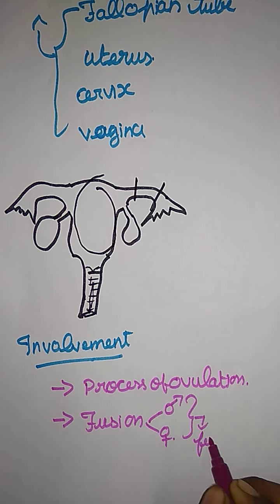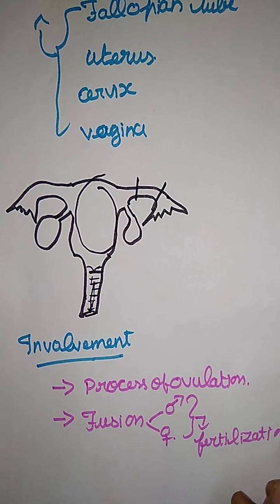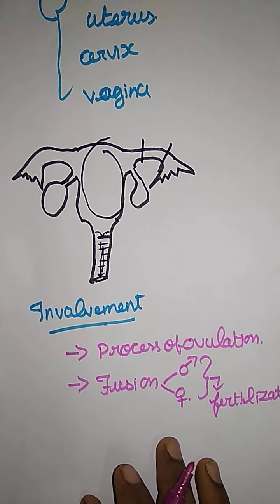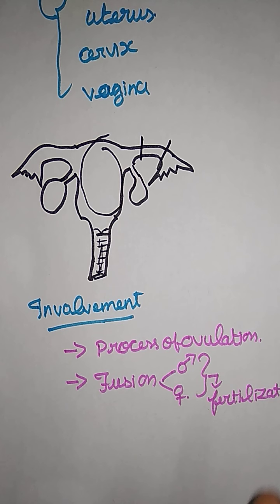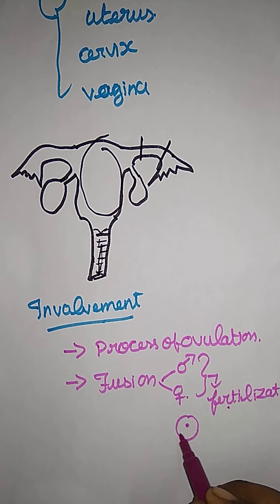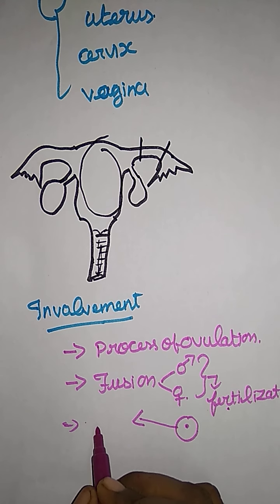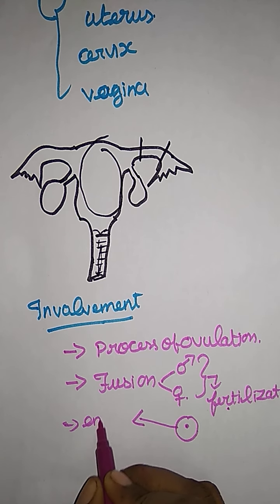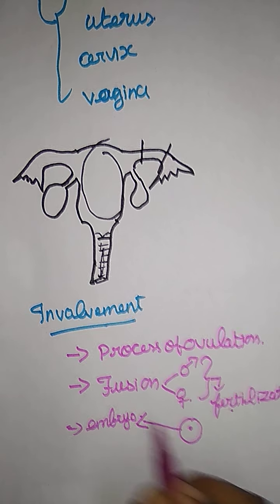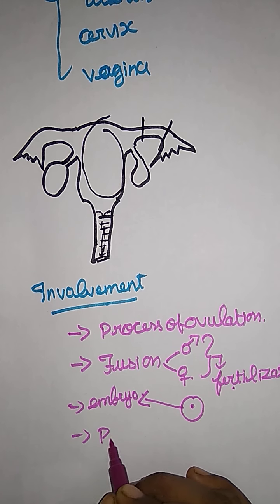For fertilization. And next, the division of the fertilized egg up to the formation of the embryo. Here fertilization forms a zygote, and the third process is up to the formation of the embryo. And next, if fertilization happens, we automatically call it pregnancy.